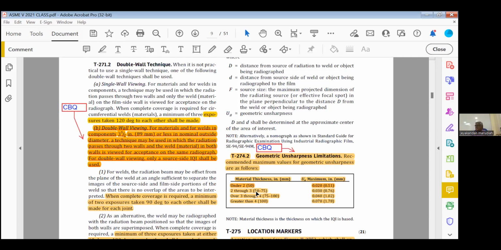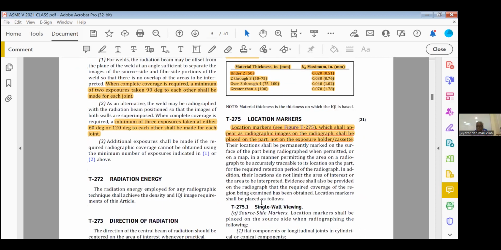0.76. This is under 2 inch. Under 2 inch means 2 inch is not included. If they ask 2 inch, the answer is 0.76 mm or 0.03 inch. This you have to remember. Recently, they started asking closed book. Before it was asked in the open book.